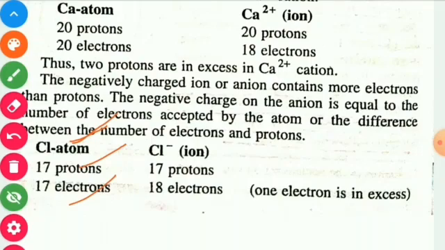But when chlorine takes one electron, it carries a negative charge and is known as a negative ion. There is no change in the number of protons, which remains 17, but the number of electrons increases. Since chlorine took one electron, the total number of electrons will be 18 now, means one electron is in excess.